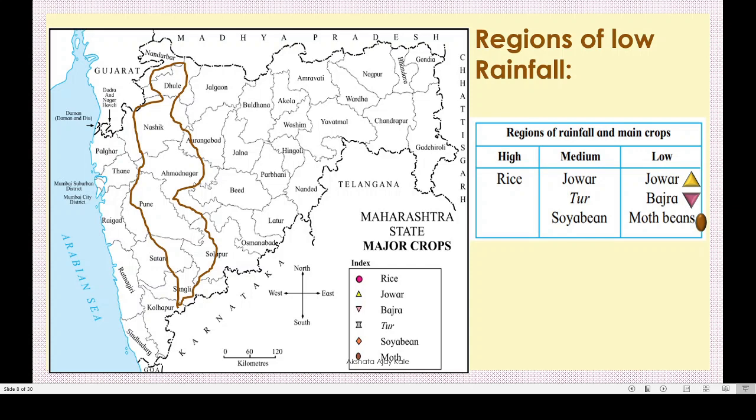Here we will show these three symbols: jawar, bajra, and moth beans. That is Dhule, Nasik, Ahmednagar, some parts of Pune, Solapur, and Sangli. Got this?